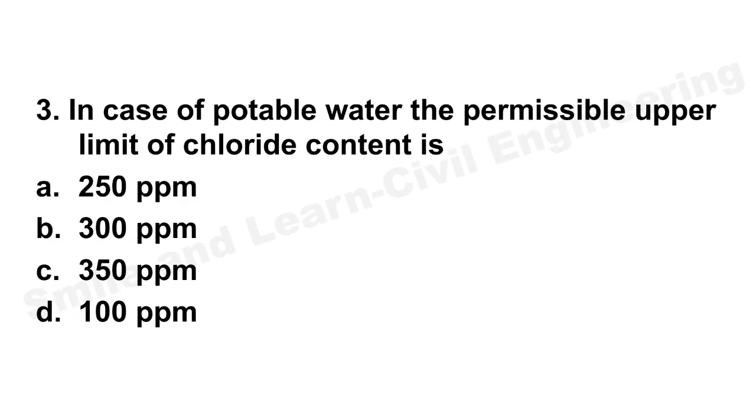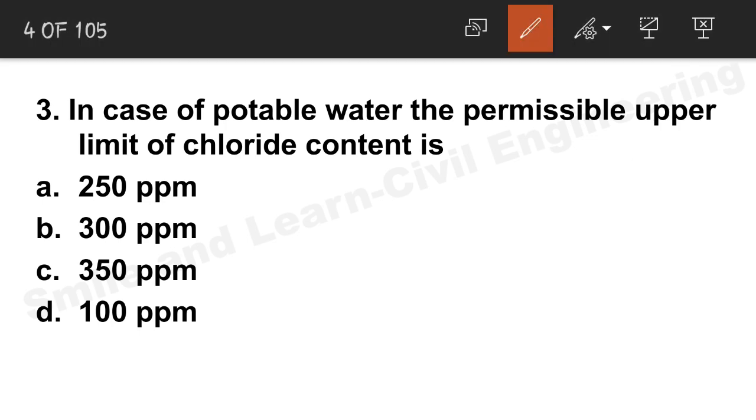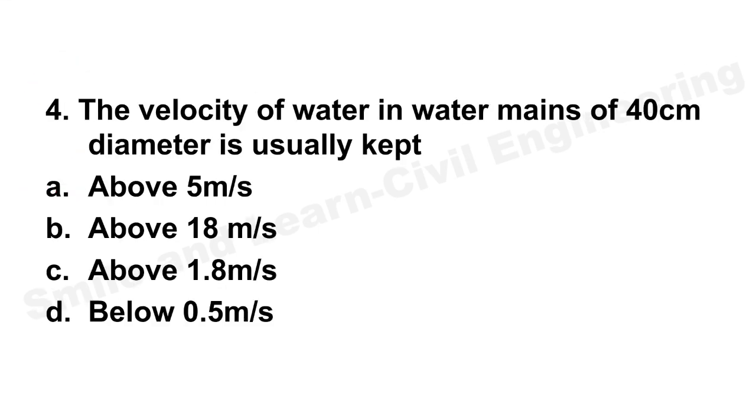In case of potable water, the permissible upper limit of chloride content. We have already done this. This is a very important question. Since it is a repeat question, we have already done this question in our previous year paper. So the correct answer is option A, 250 ppm. Let's move on to question number 4.